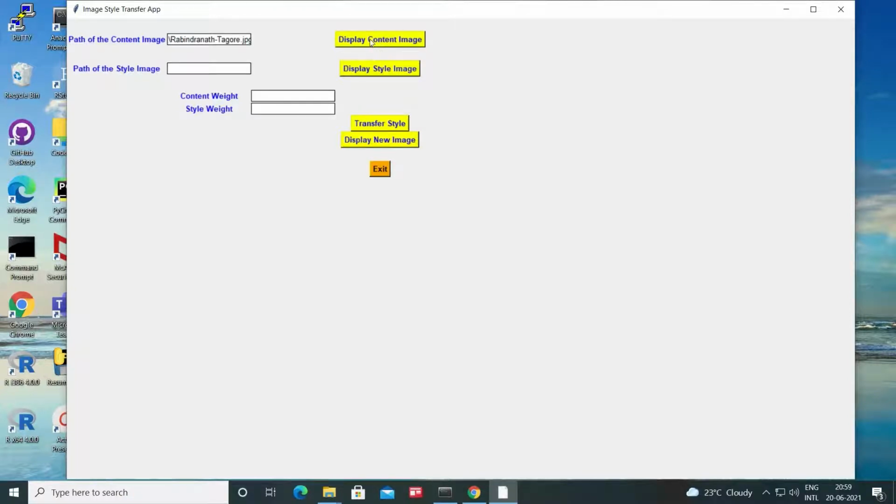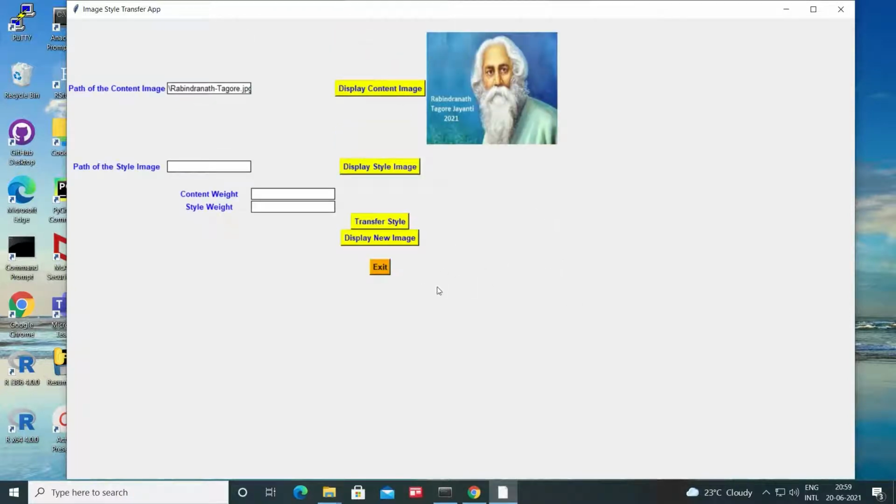So we'll just click on display content image to display it. As you can see, it's an image of Rabindranath Tagore, a famous poet, writer, composer, social reformer, painter, and also Nobel Prize winner in literature.